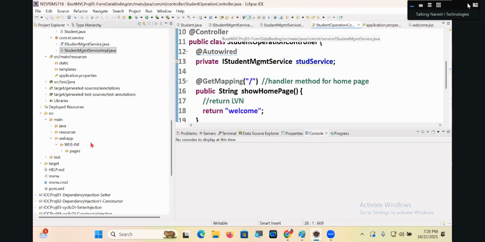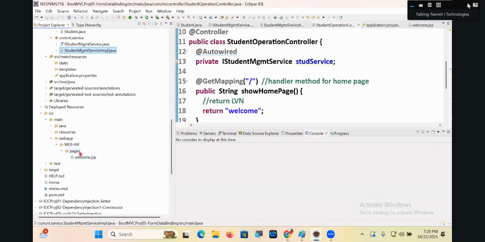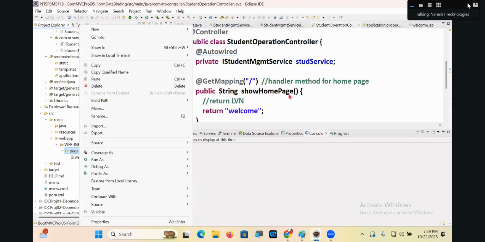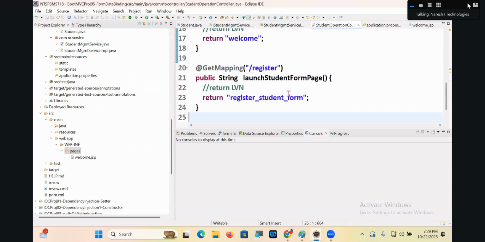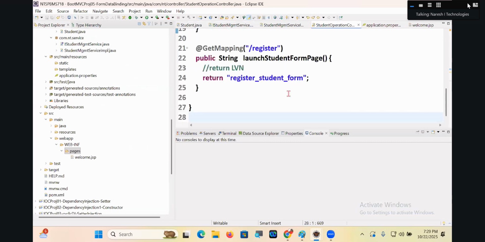Here, what's the logical view name, guys? In JSP and HTML files, if multiple words are there, we don't write in camel case; we separate them with an underscore symbol. There's a naming convention you have to follow.